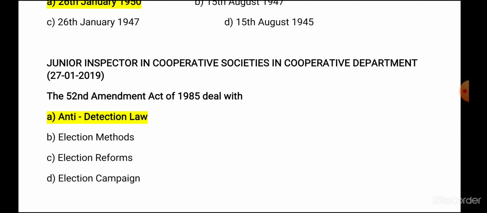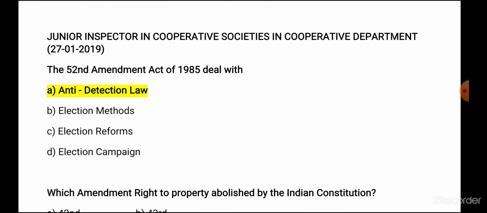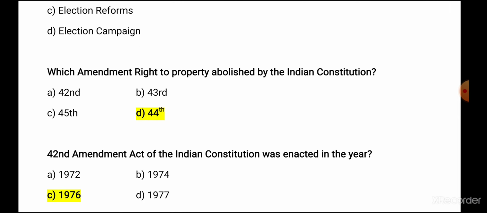Next question, asked in Junior Inspector in Cooperative Societies 2019 examination. The 52nd Amendment Act of 1985 deals with, we know, the anti-defection law in Schedule 10. Next one, which amendment abolished the right to property in the Indian Constitution? I said that earlier the right to property was under fundamental rights.